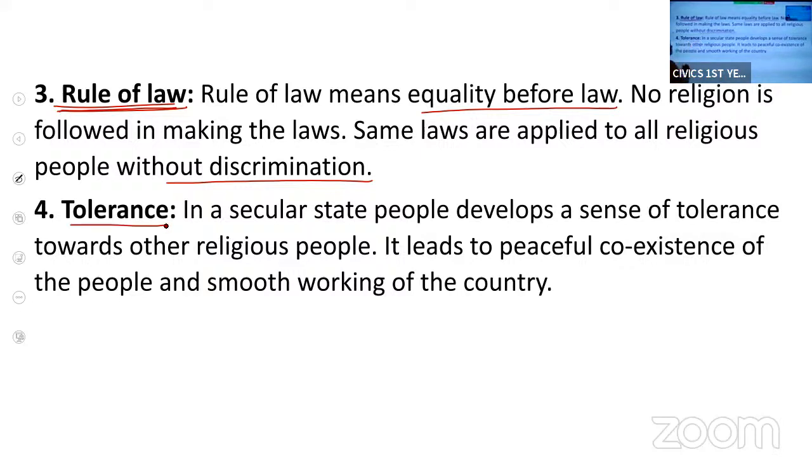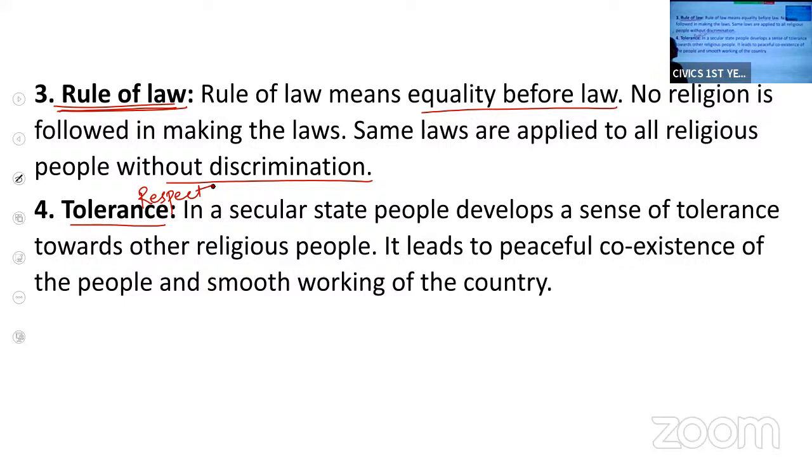Next is tolerance. Now, secularism promotes tolerance. Here, the meaning of word tolerance, in this context, is respect. Tolerance means respect.